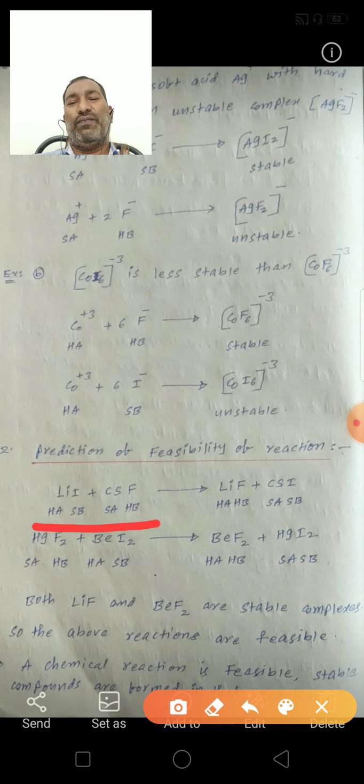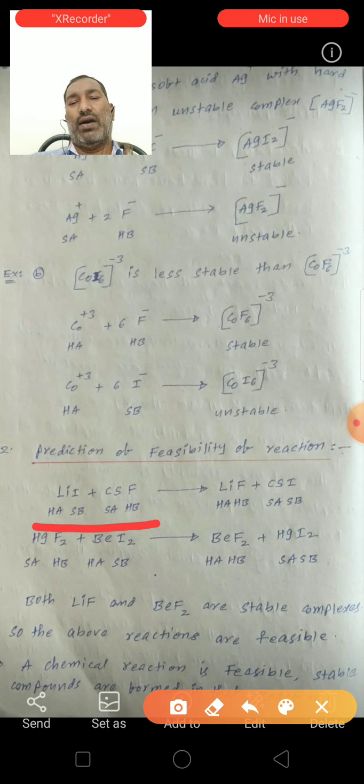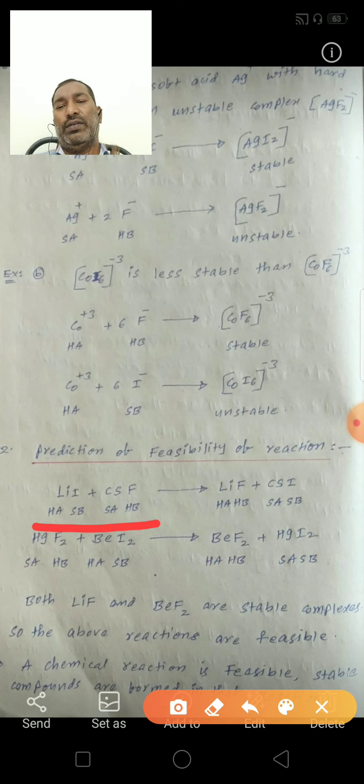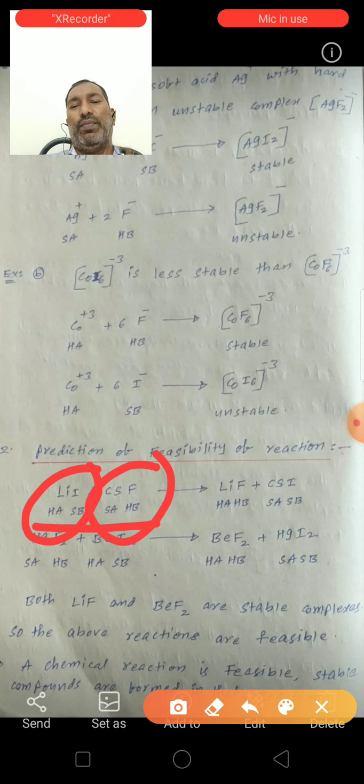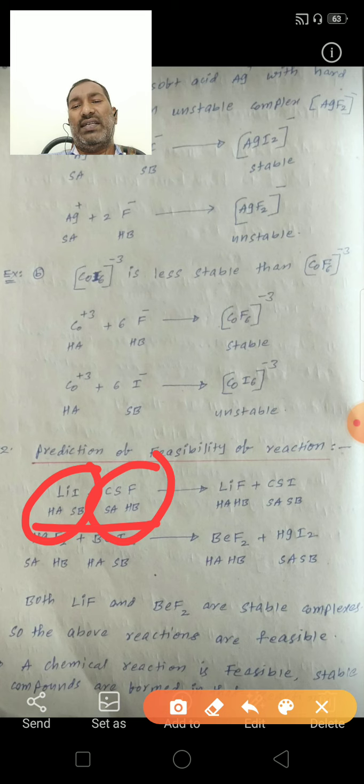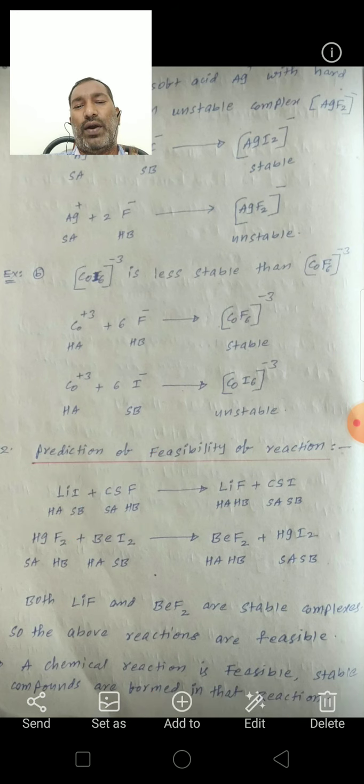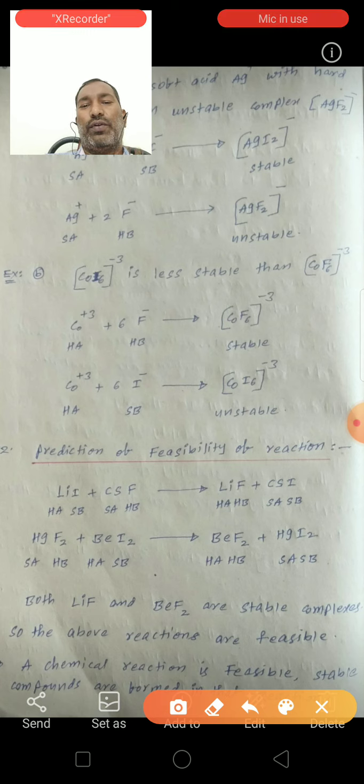In cesium fluoride, cesium is a soft acid and fluoride is a hard base. So this is unstable, and this is also unstable, because a hard acid and soft base can't form a stable complex, and neither can a soft acid and hard base. So they react to form lithium fluoride and cesium iodide.